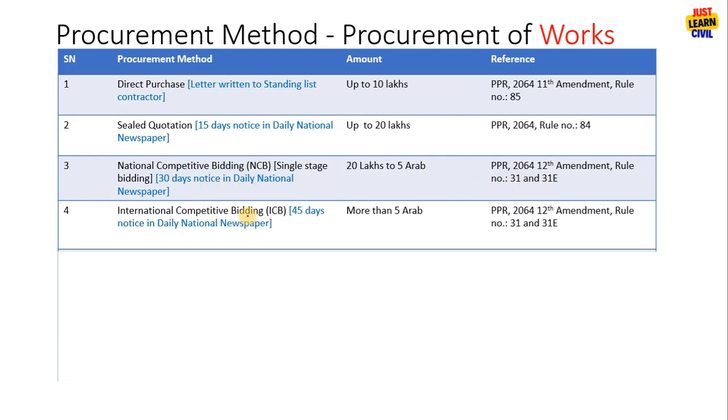Similarly, for international competitive bidding, you need to issue notice 45 days in the daily national newspaper. For national competitive bidding, it is 30 days in the daily national newspaper, and for more than 5 arab, you need to go for international competitive bidding. It is also mentioned in the 12th amendment rule number 31 and 31E.